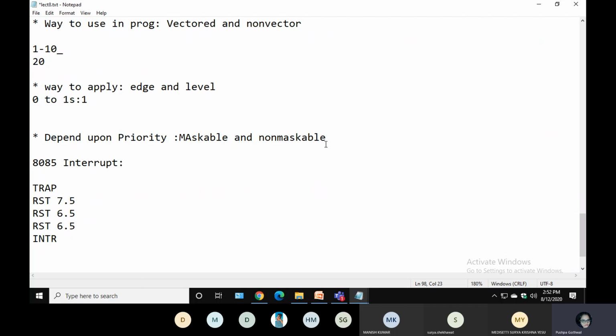Priority means we already discussed. Assume you have 5 interrupts. As you know, the processor can deal with one interrupt at a time, but assume the processor gets all 5 interrupts at once.